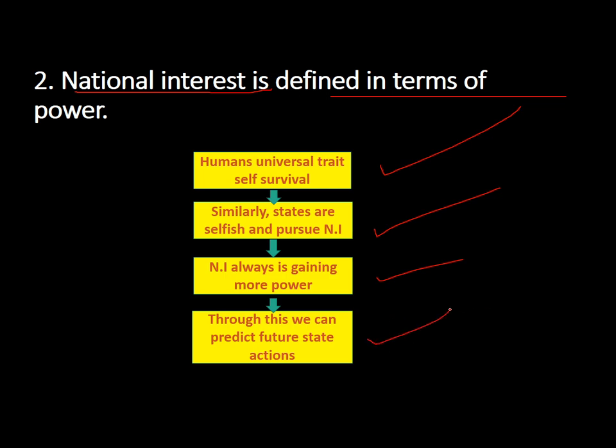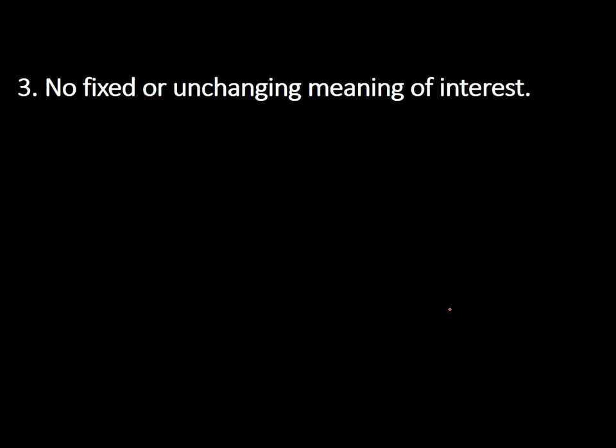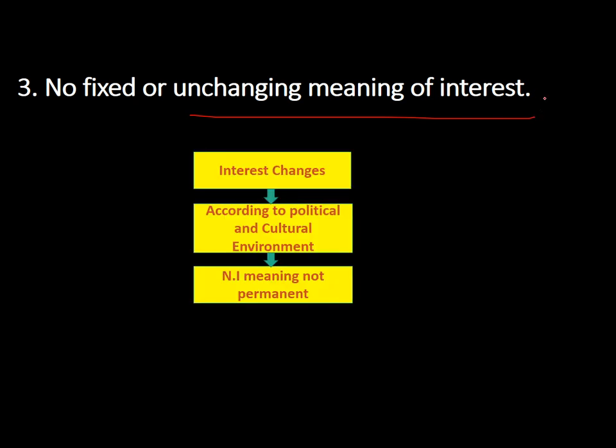What is a particular state going to do in the future? What did it do in the past, and what is it going to pursue in the present? We can easily predict that behavior from that. So the third principle says that there is no fixed or unchanging meaning of interest. It says that interest changes with time and place. And how does it change? It changes according to the political and cultural environment of politics.